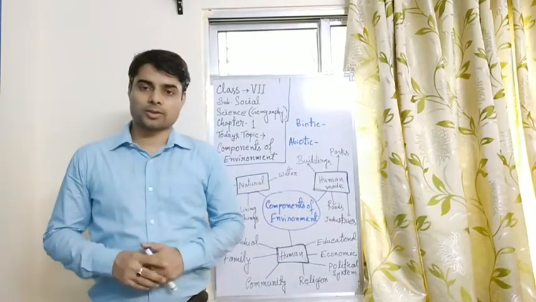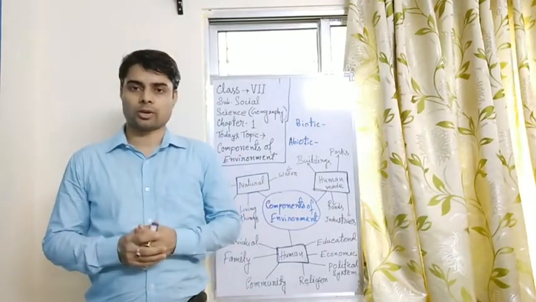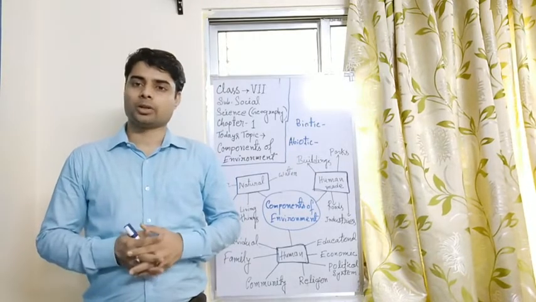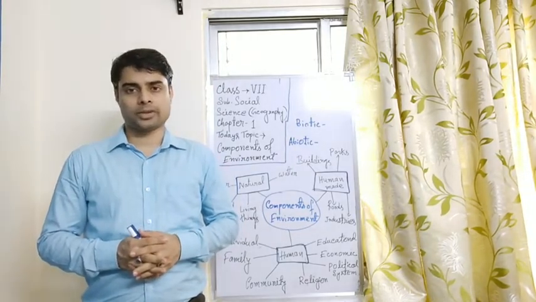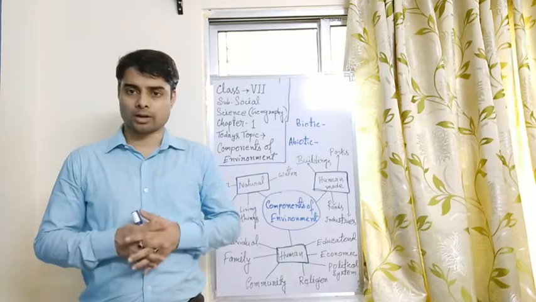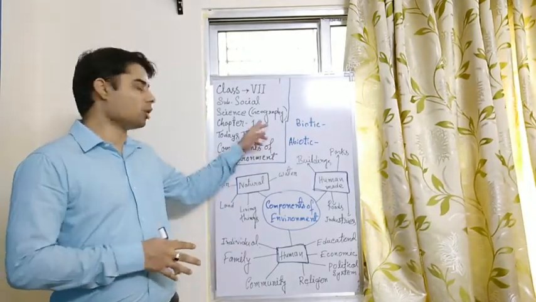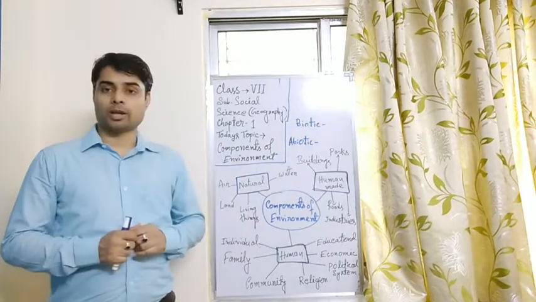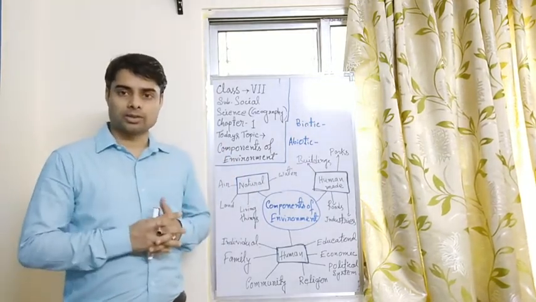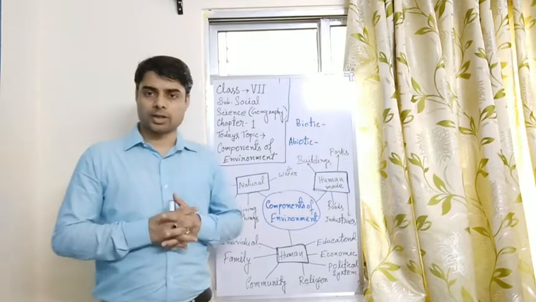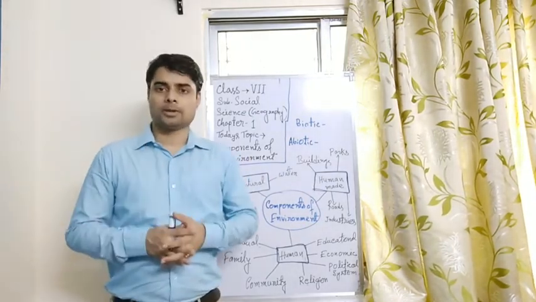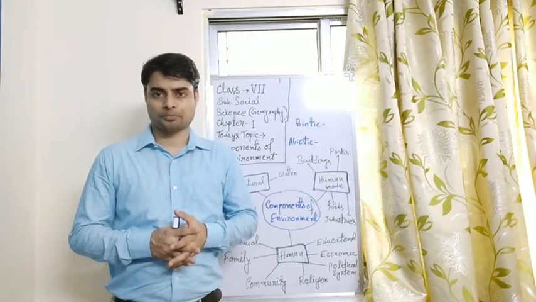Good morning, students. Today I am back with your social science class, and today we will continue the rest of the part of chapter 1 in your book Geography, and the name of the chapter is Our Environment. And today we discuss the subunits, the components of environment and natural environment.